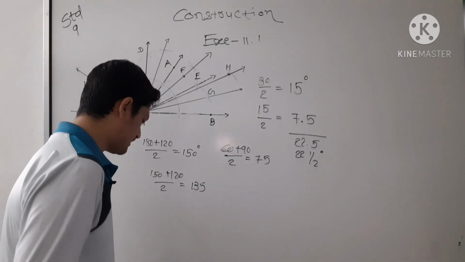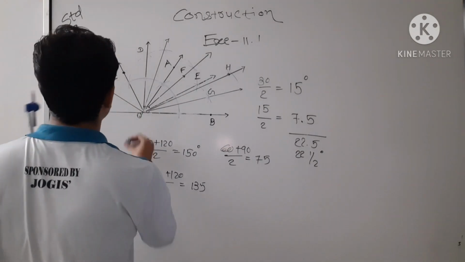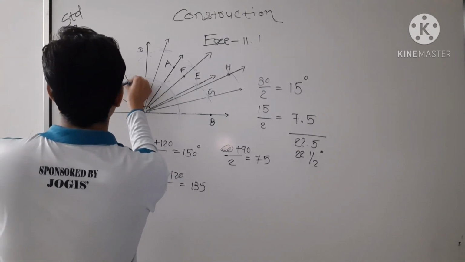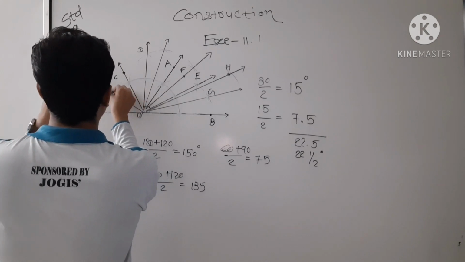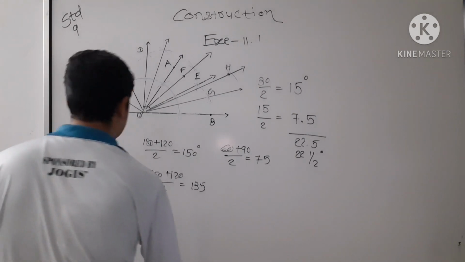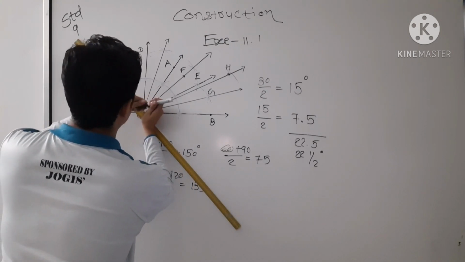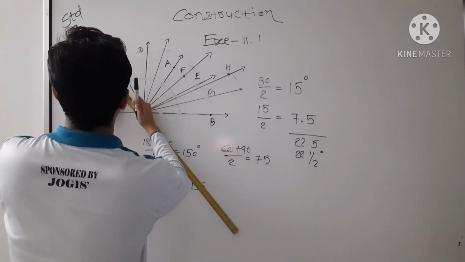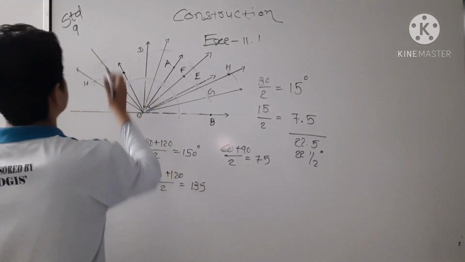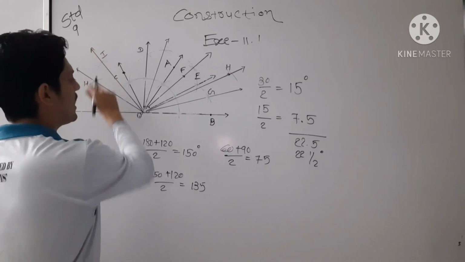Its bisector, yes, we have to make its bisector. So again 120, 150, so its bisector here. Okay, it is. And if you draw one more line, then you will get it's called I. Okay, IOB.